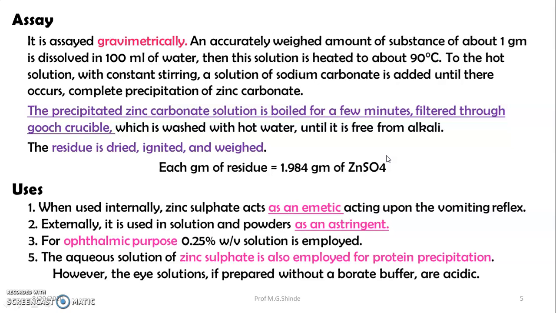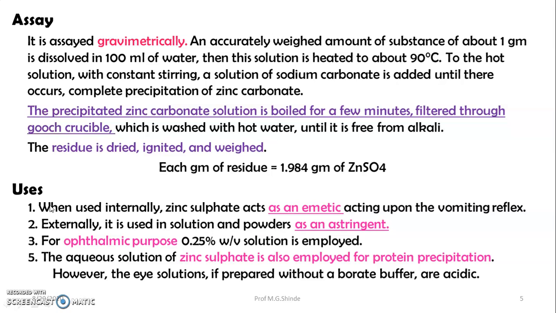Assay: it is assayed gravimetrically. An accurately weighed amount of substance, about 1 gram, is dissolved in 100 ml of water. This solution is then heated to about 90 degrees.